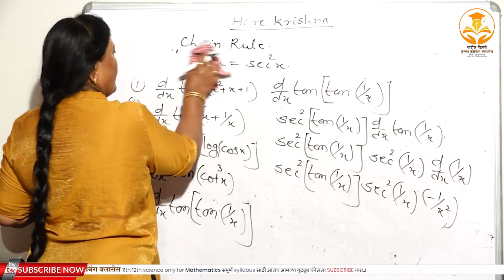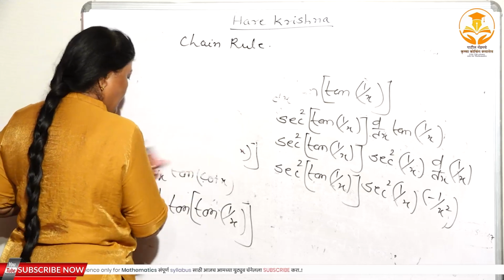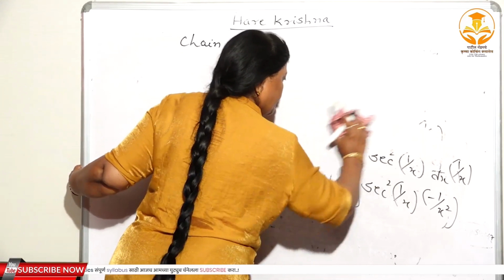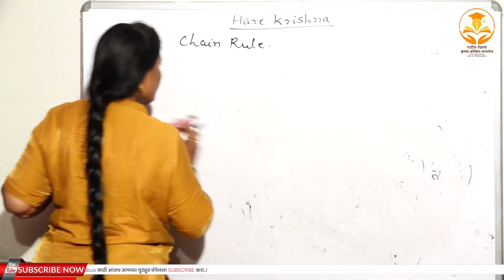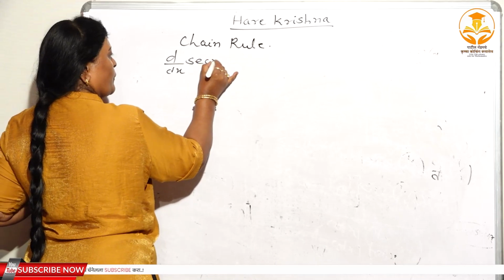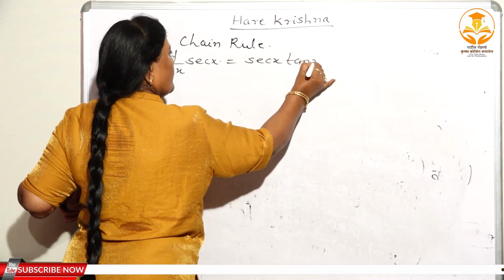Now again I will take here sec x, cot x, and cosec x. Right? See, d/dx of sec x. What is the derivative of sec x? Sec x into tan x. Right?